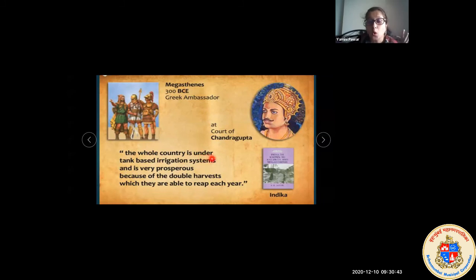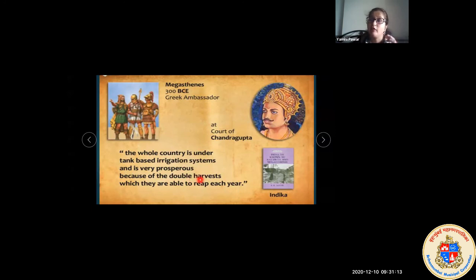He was saying that the whole country is under the tank-based irrigation system and is very prosperous because of the double harvest which they are able to reap each year. Means the whole country, he's talking about India. India has a huge irrigation. Irrigation, you know what the word irrigation is, yeah? The water levels. It is very prosperous. Now, what is the meaning of prosperous? That means you will get successful. It is because of the double harvesting.